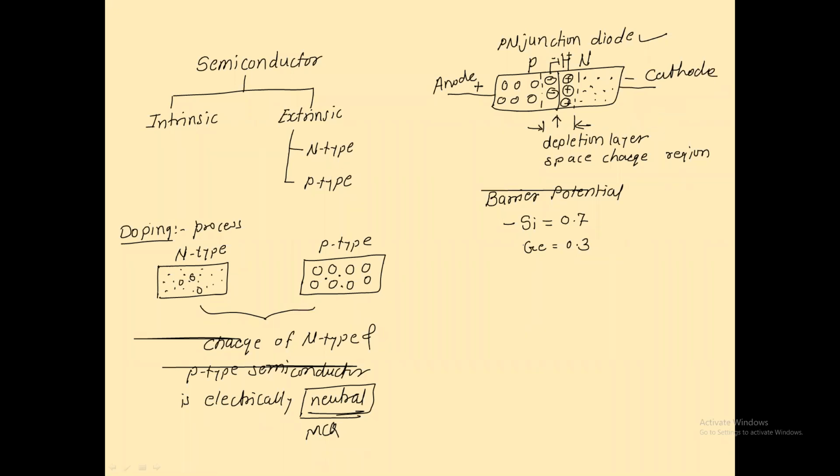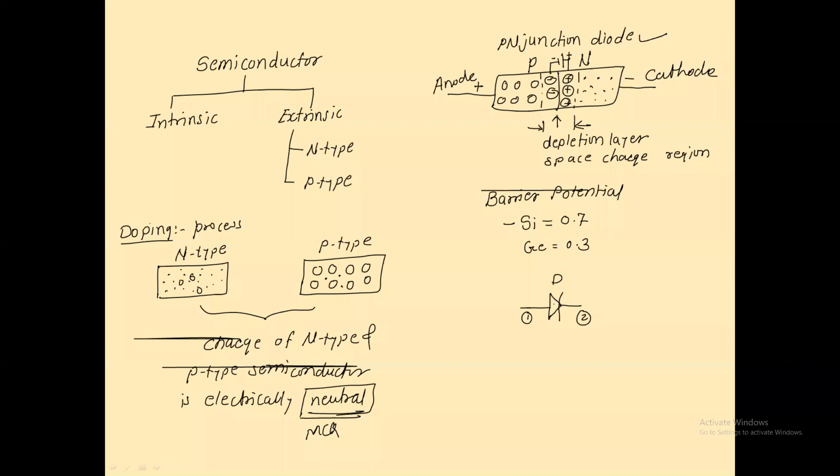Get my point? It means that if I want to represent this block diagram of a PN junction diode with a symbol, then the symbol used for this PN junction diode is this one. This is the diode symbol. It's a two terminal device. This is the first terminal.